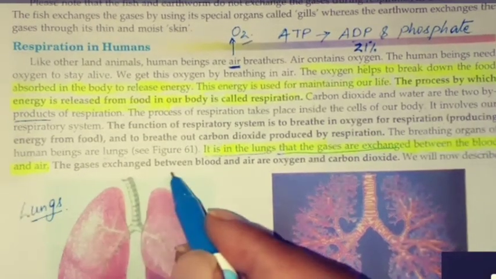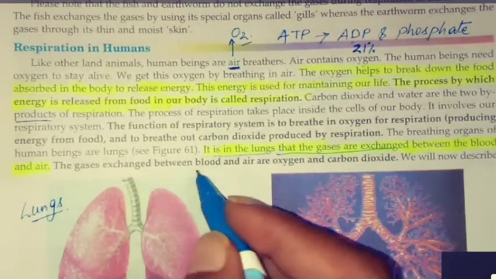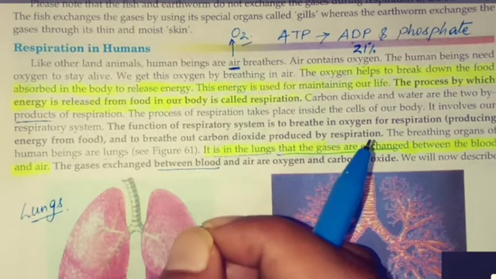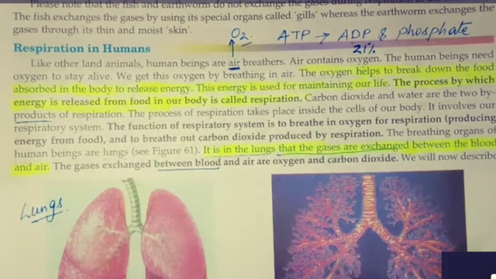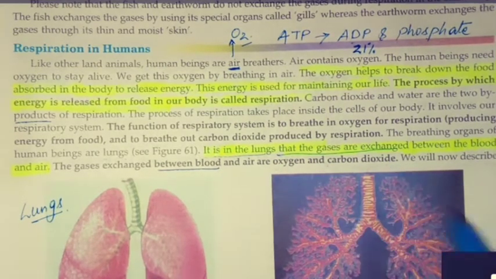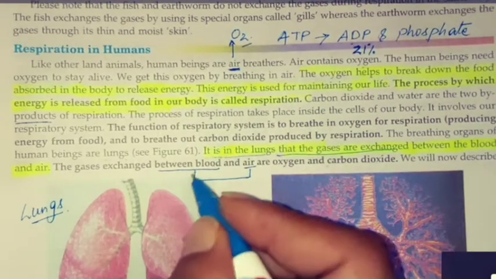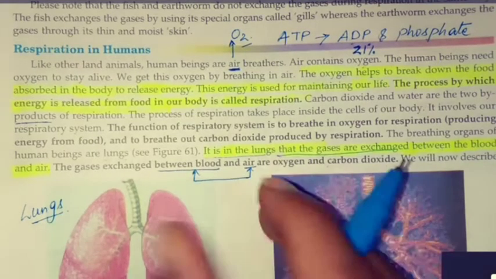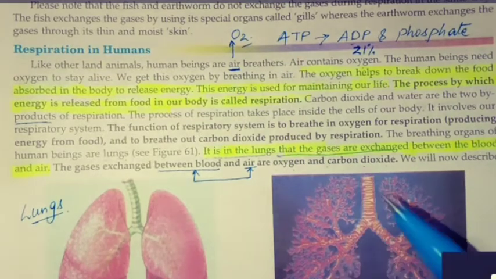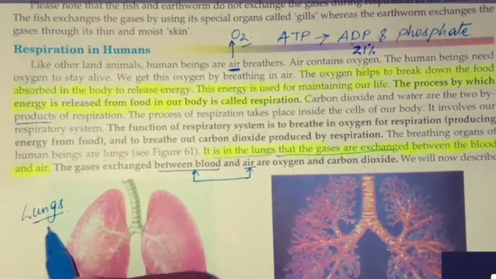The gases exchanged between blood and air, मतलब कि blood के बीच में क्या हो रहा है? Gases का exchange हो रहा है. There is exchange of oxygen and carbon dioxide. So exchange is going between blood and the air, and which gases are getting exchanged? That is oxygen and carbon dioxide. और ये सब process कहाँ हो रहा है? In the respiratory system. It has the organ so called lungs in humans.